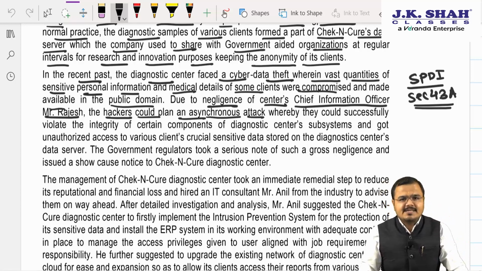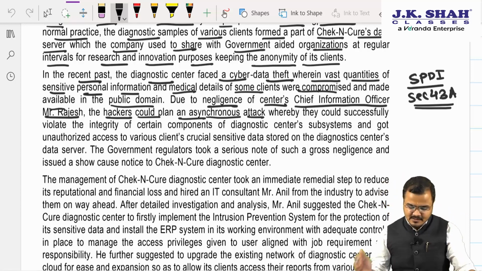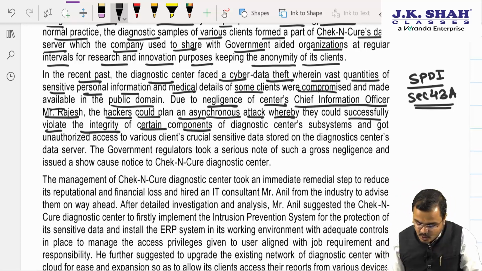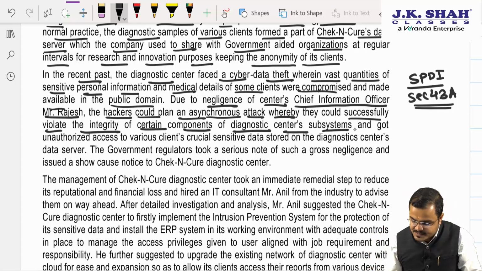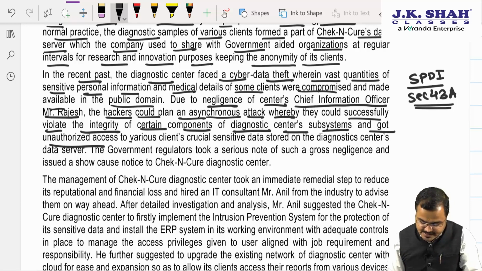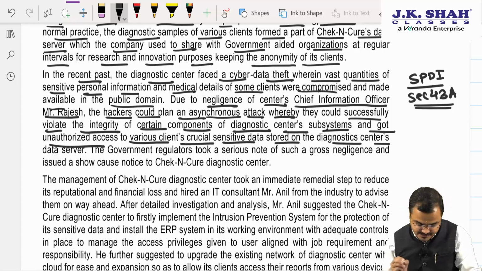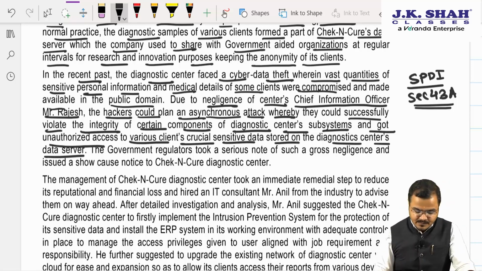Sir, asynchronous attack. Very nice. Further, there could be a successful violation of the integrity of a certain component of the diagnostic center's subsystem, and unauthorized access to various clients' crucial sensitive data stored in the diagnostic center's data server.